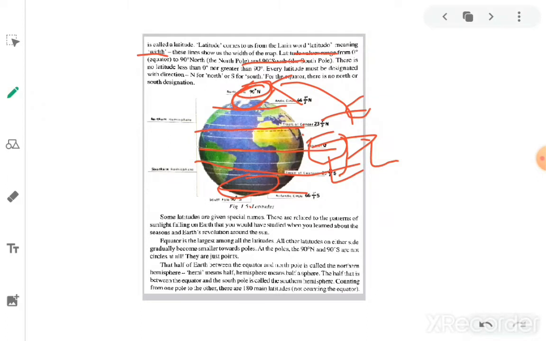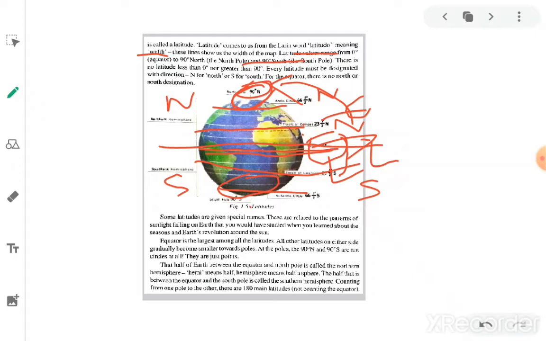Every latitude must be designated with a direction, north or south. From the equator, the northern side we call northern latitudes, and below the equator we show all southern latitudes. So this is the southern hemisphere and this is the northern hemisphere. For the equator there is no north or south designation, but towards the northern side and southern side we can calculate the latitudes.